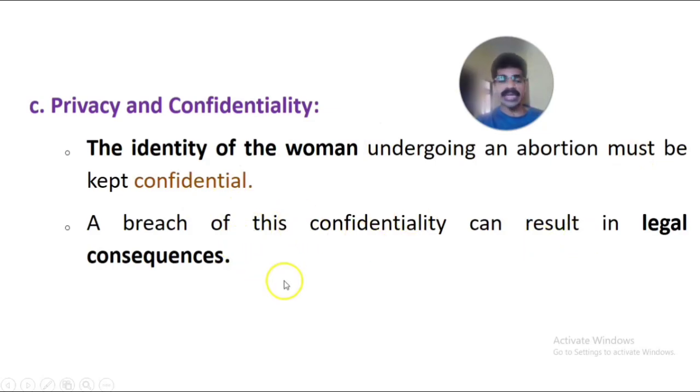Only in case of any legal consequence does it have to be disclosed. A breach of this confidentiality can result in legal consequences. Only when a legal problem occurs do we have to break the confidentiality of the woman's identity. That comes under privacy and confidentiality. So these are the important provisions under the amendment of the MTP Act 2021.